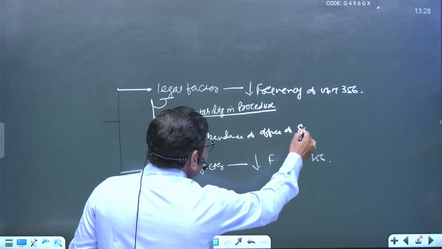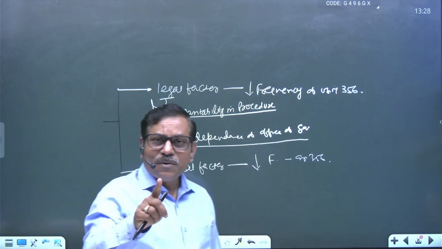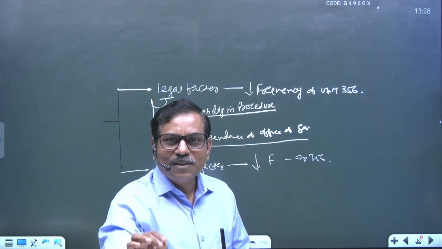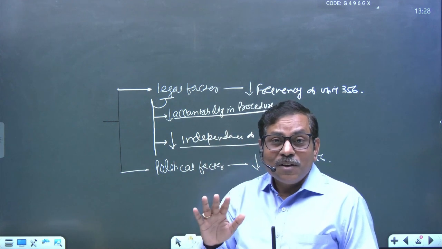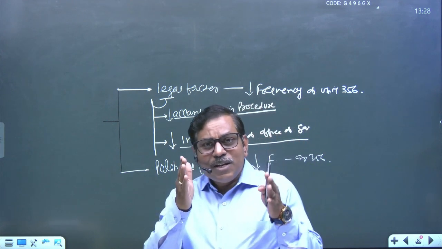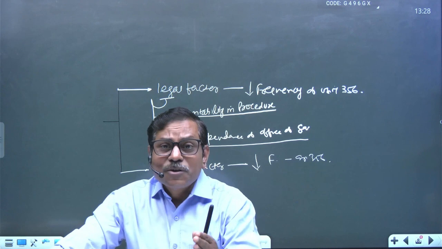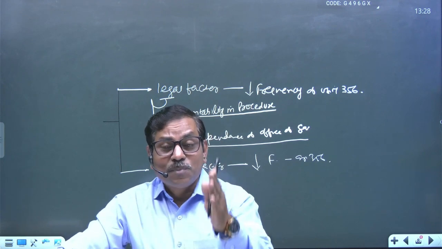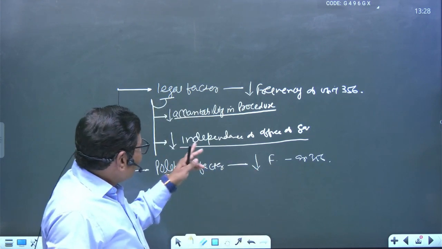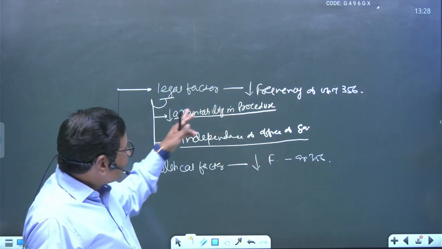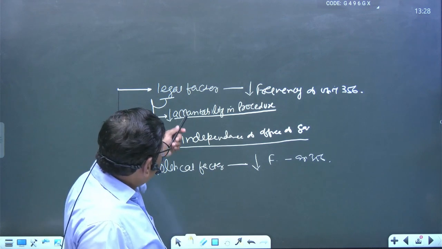Another important area is the lack of independence of the office of the Governor. The Governor's office was dependent, not independent. Article 155 says the Governor shall be appointed by the President and holds office during the pleasure of the President and is removed by the President. This office was not so independent with respect to tenure protection, conditions of service protection, and salary protection. Based upon that, the Governor was automatically used as an agent of the Centre rather than a constitutional head of state. So these were the important areas.